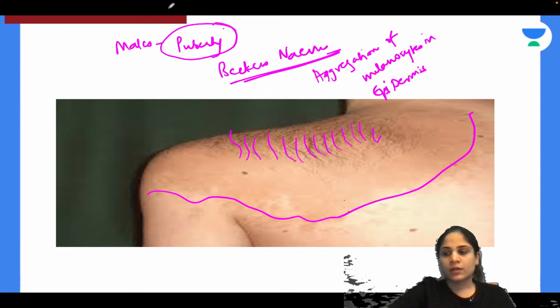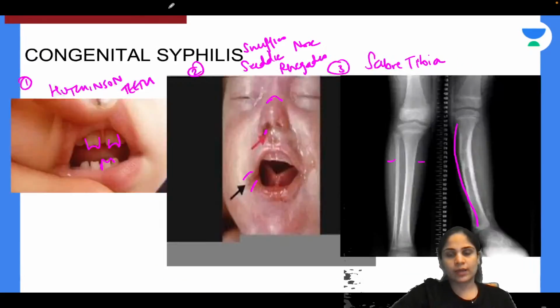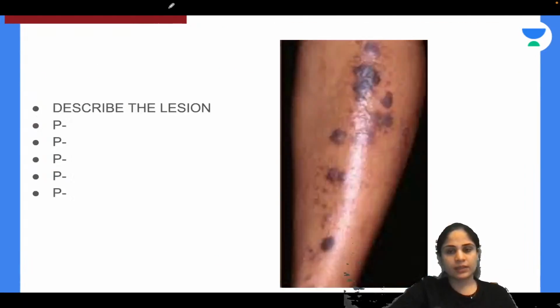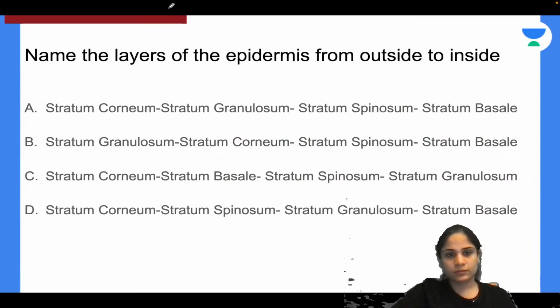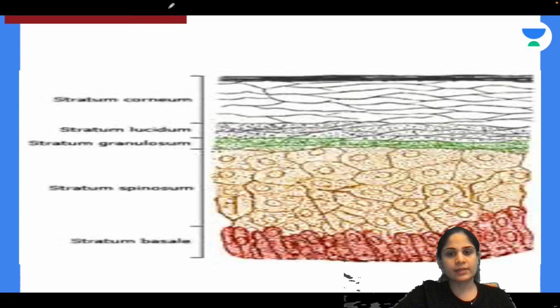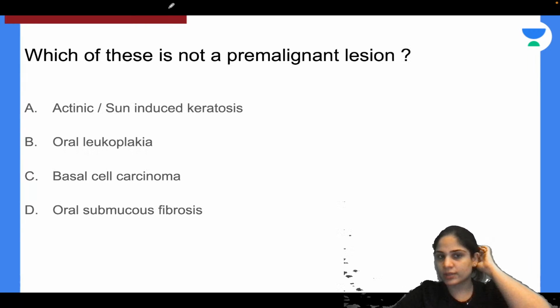Alright. So with that, let's quickly go through the entire skin revision that we have done today, in 2 sessions. First of all, we started with the layers of the epidermis from outside to inside, their specific features, what the cells of the epidermis are and what their functions are.